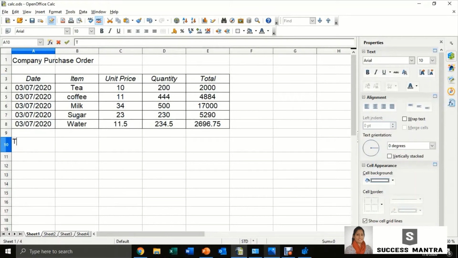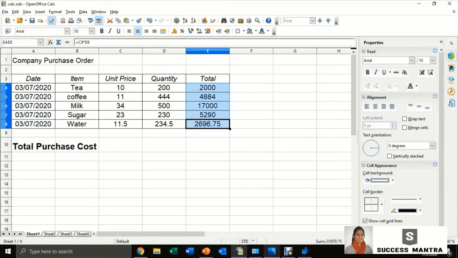If you want to find the total purchase cost for that particular day, you can use the function sum. That is, we need to find the sum of the cell values from E4 to E8. I'm going to enter here equals, select the first cell E4, then plus E5 plus E6 plus E7 plus E8. Then enter. Here comes the result.